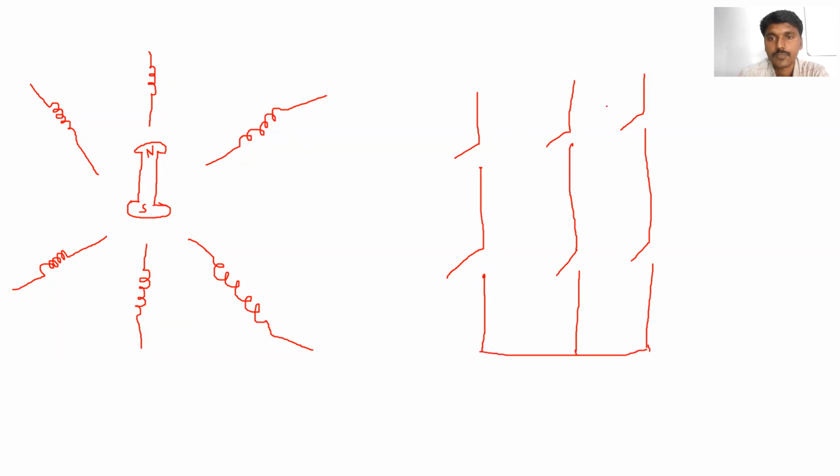If we are using DC, we have to use the inverter here. In case we are using AC, we have to use the controller. This is the DC supply.